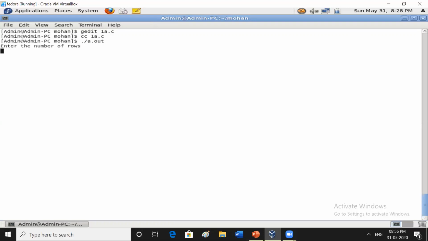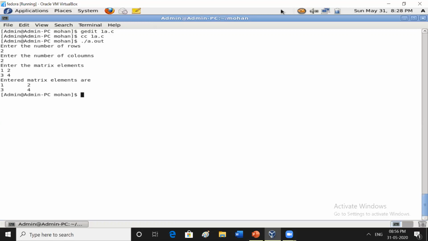It is asking for the number of rows, 2, and then the number of columns, 2. Enter the matrix elements 1 2 3 4. Yes, whatever matrix elements you read, the same thing it is printing: 1 2 3 4.